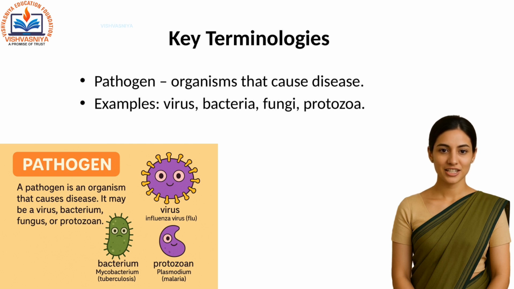The first term is pathogen. A pathogen is an organism that causes disease. It may be a virus, bacterium, fungus, or protozoan. For example, the influenza virus causes flu, bacteria like Mycobacterium cause tuberculosis, and protozoa like Plasmodium cause malaria.